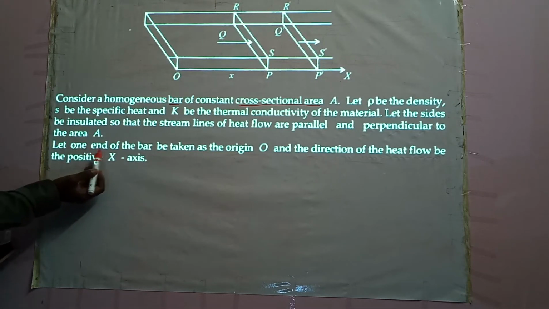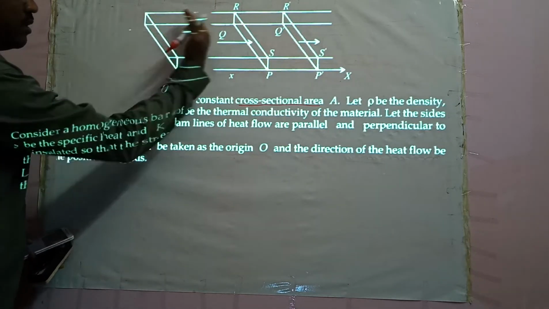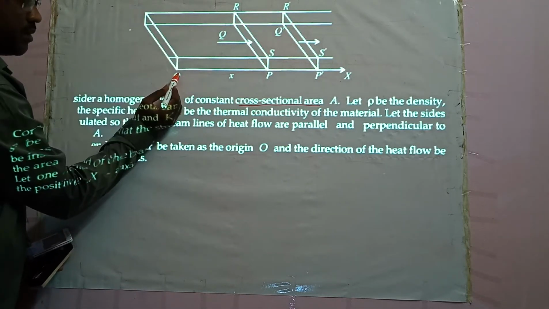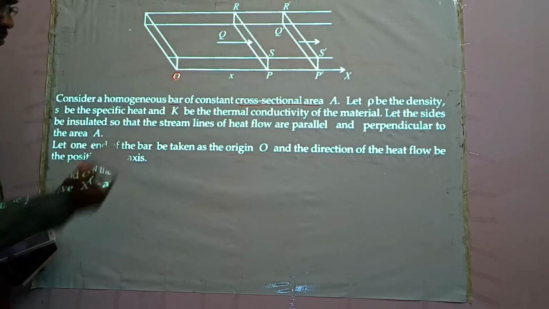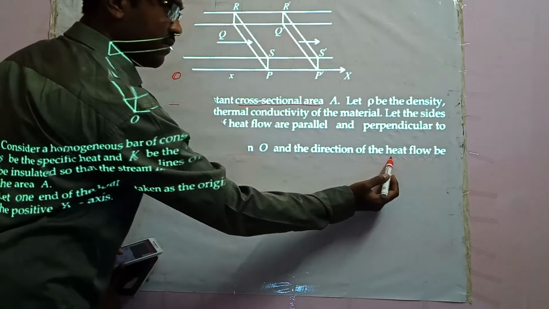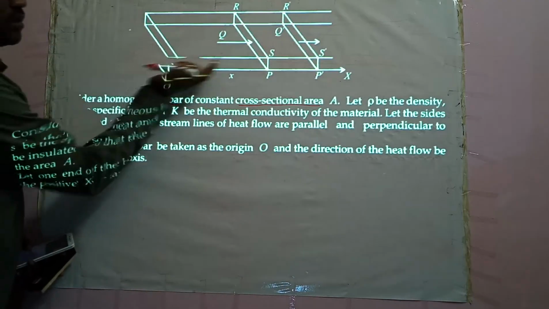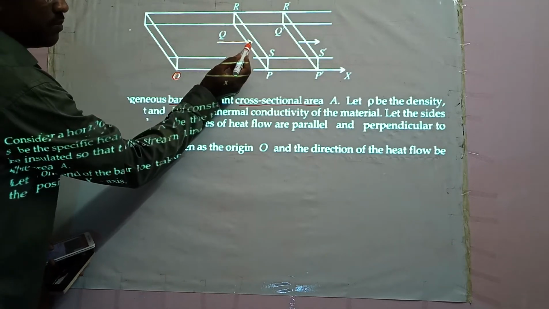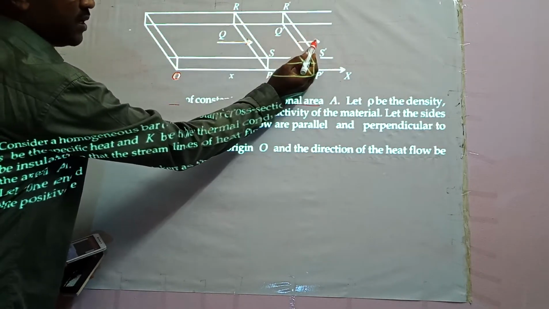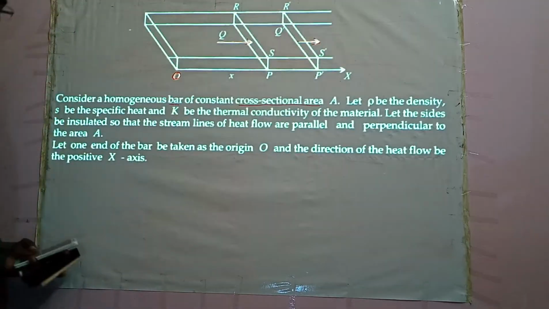Let one end of the bar be taken as the origin O, and the direction of heat flow will be along the positive x-axis.